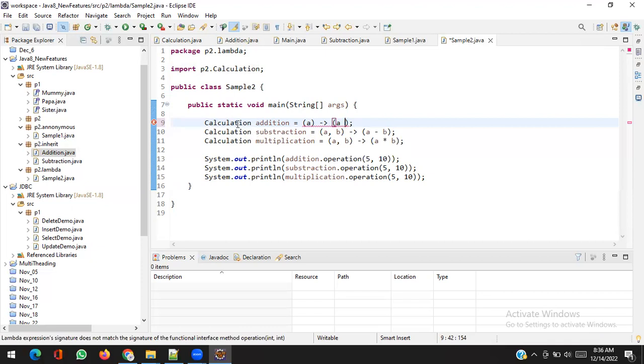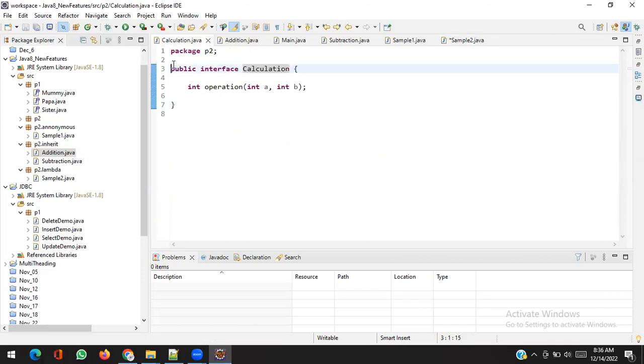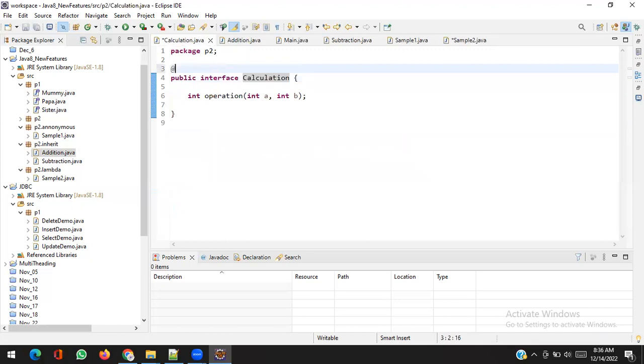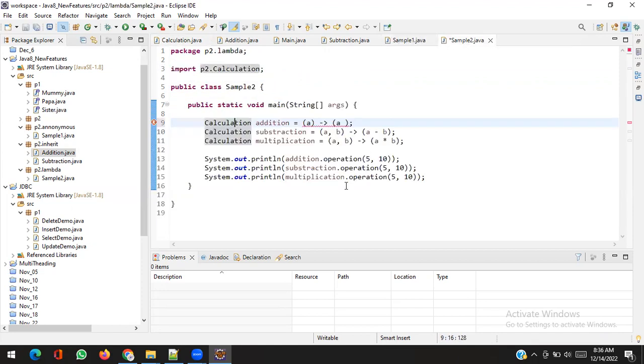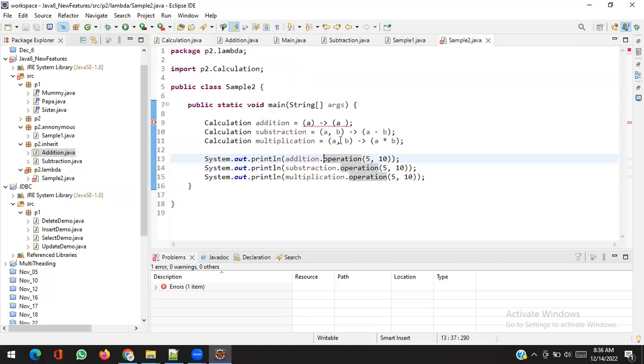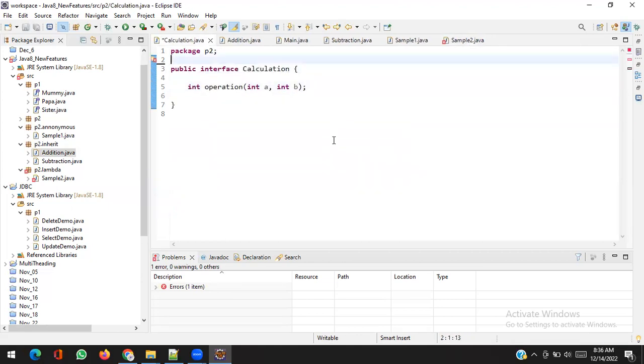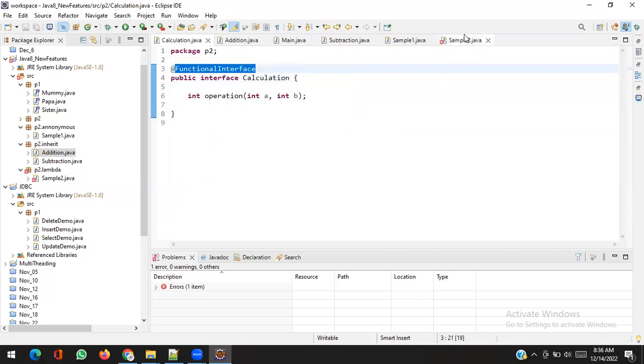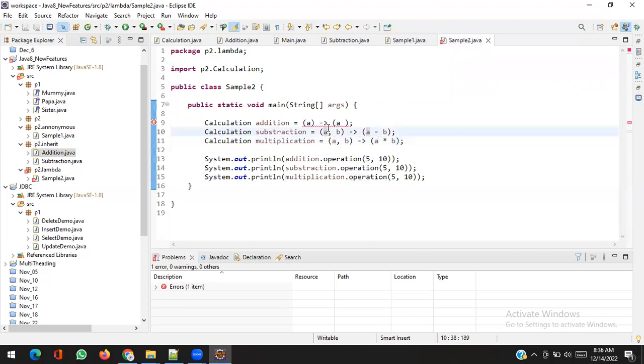Why? Because Calculation is a functional interface, and lambda only works with a functional interface. And the functional interface says it will take two parameters and it will return one int value. No, not that one, this arrow. Arrow means lambda. It's the syntax of the lambda expression. Okay.